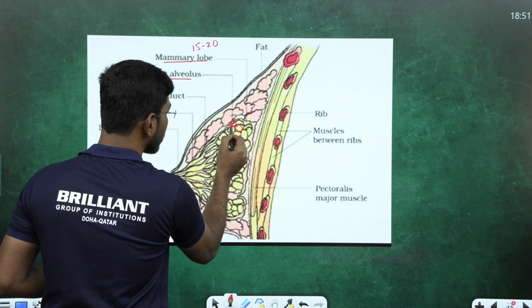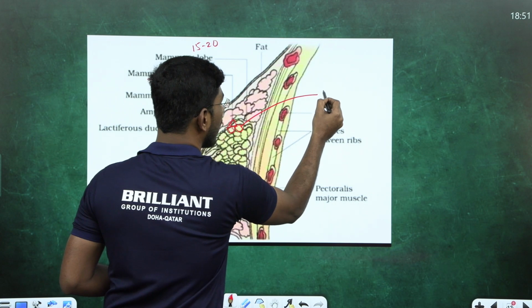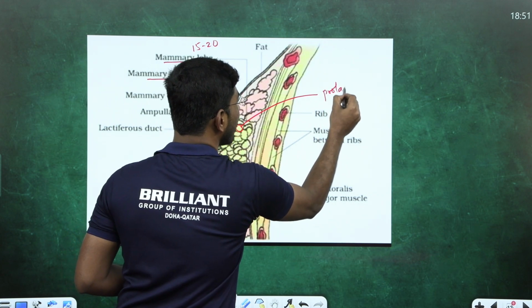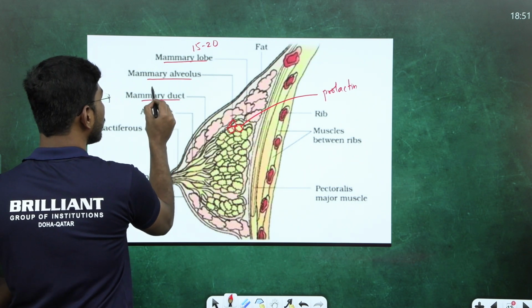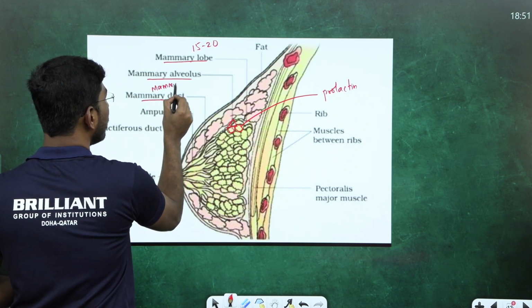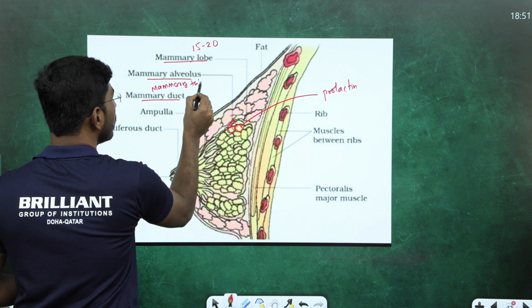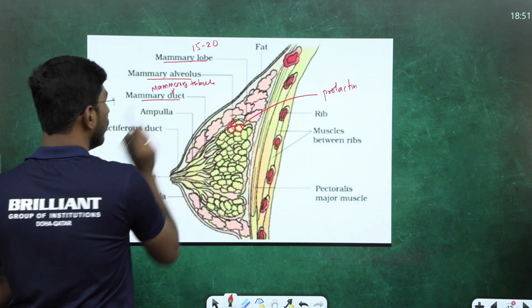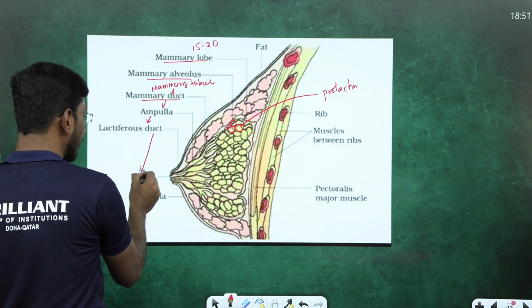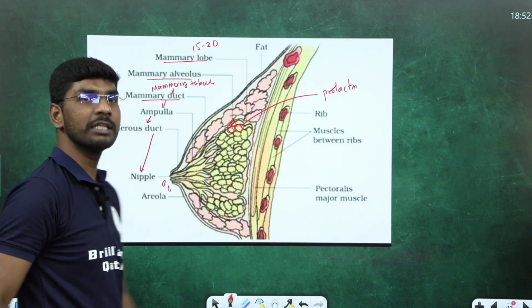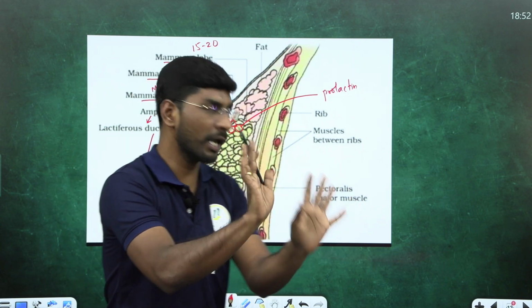Inside this one, milk starts to be produced. And on this one, which hormone acts? I said, prolactin hormone acts. Next, the mammary duct. Before the mammary duct, what is there? Mammary tubules, from the mammary tubules to the mammary duct, to the ampulla, to the lactiferous duct, to the nipple, to outside. You got my point? This is called the milk pathway.